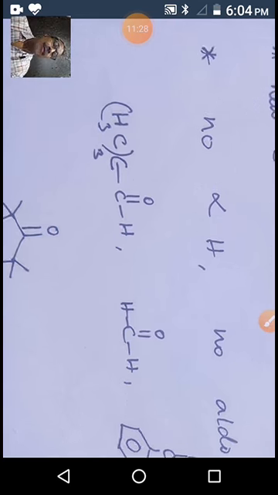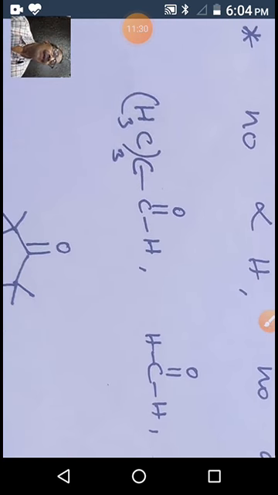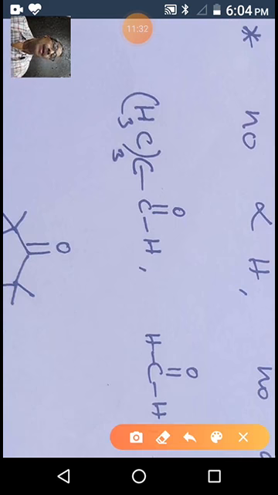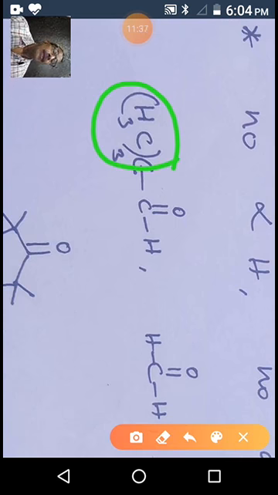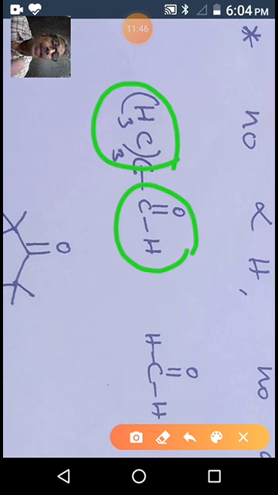One more example. This is trimethyl acetaldehyde. We see a carbon attached to 3 methyl groups; in place of the hydrogens of acetaldehyde we have methyl groups. So there is no alpha hydrogen. This is the functional group, and this is the alpha carbon.